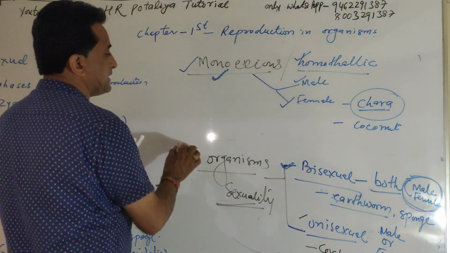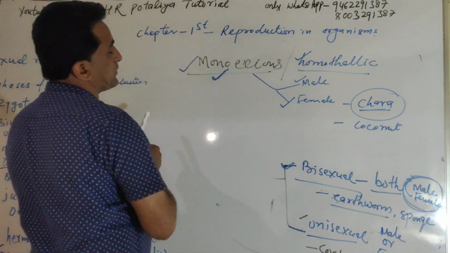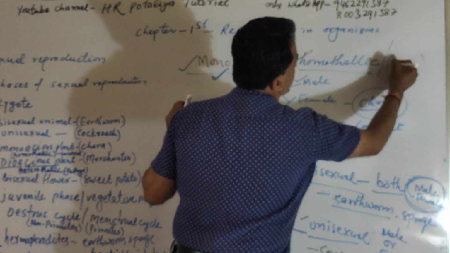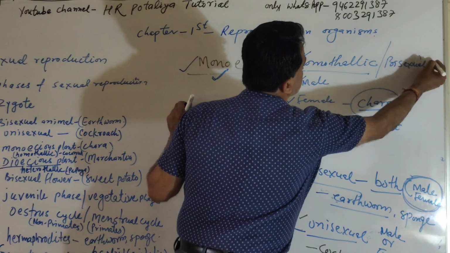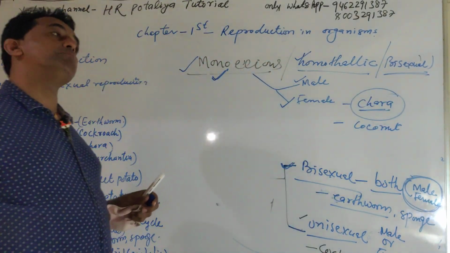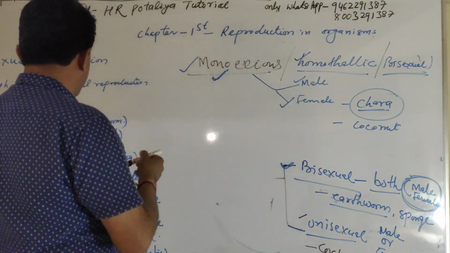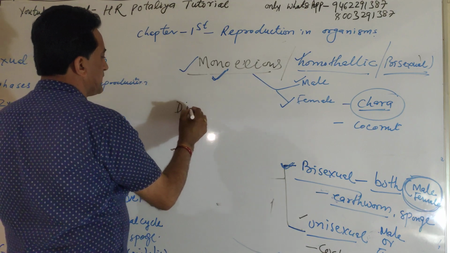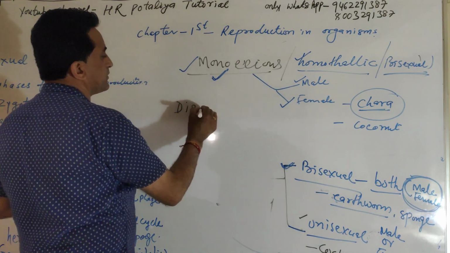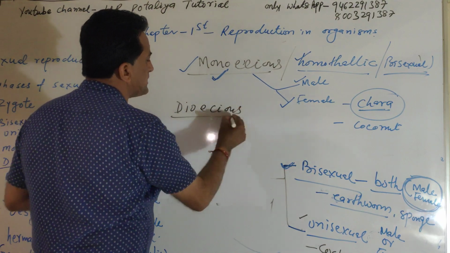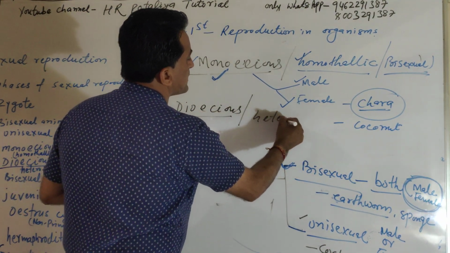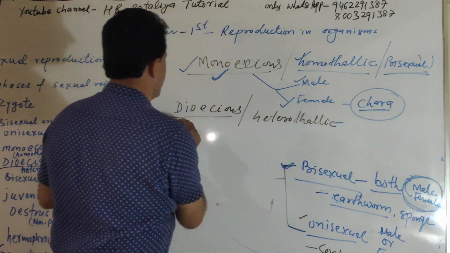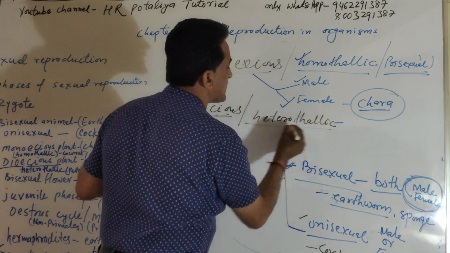There is one more term for monoecious, homothallic, and we can say definitely that it is bisexual also. What term is there? Bisexual. And now another term will be there, that is dioecious. Dioecious, in other words, is heterothallic. Dioecious as well as heterothallic.